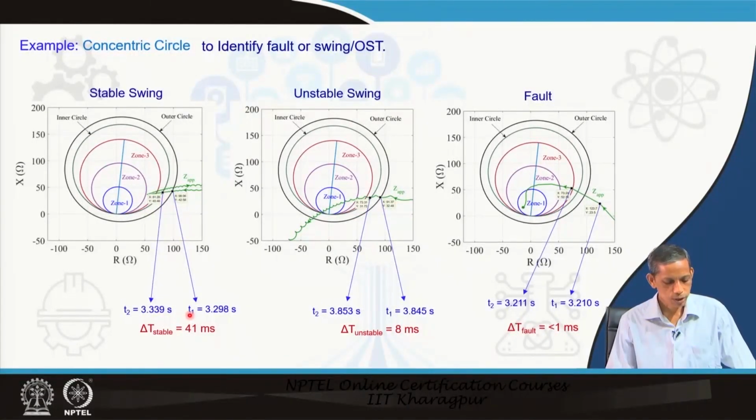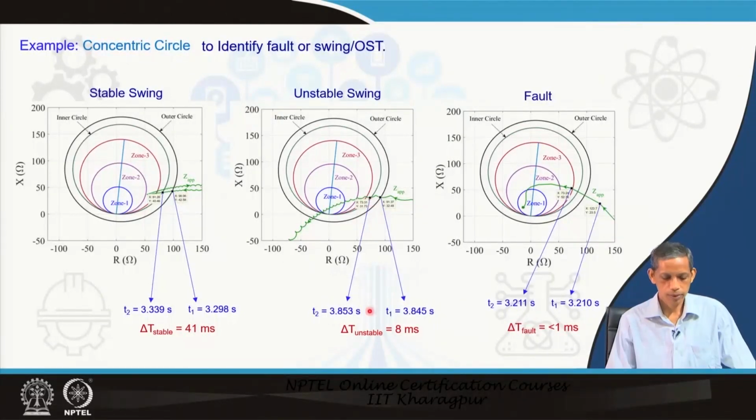So, we see here T 1 and T 2, and the delta t becomes equal to 41 milliseconds. So, the delta t recorded for the stable case is 41 milliseconds. Now, come to the unstable swing case, the second case. In this case, with the same set of characteristics including the concentric circles, T 1 is 3.845 seconds where it touches the outer one, and it touches the inner one at 3.853 seconds. So, the delta t becomes equal to 8 milliseconds, much smaller than this.